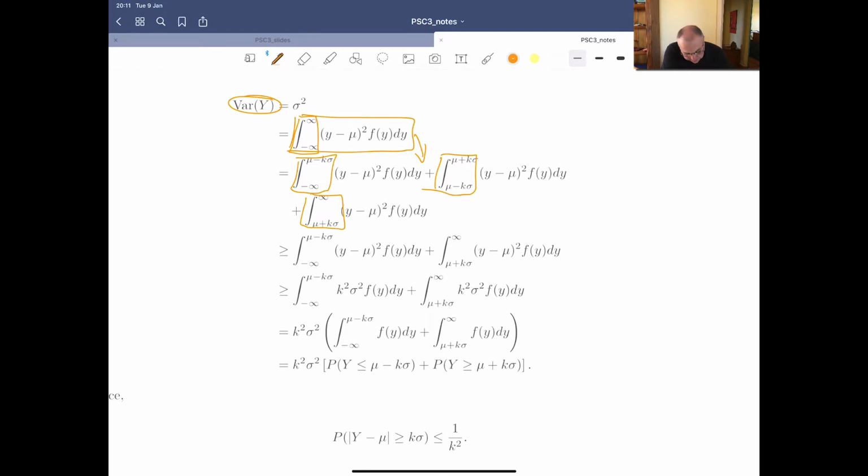Look at each of those regions. What we've got is this bit here, which is (y minus mu) squared, which is always going to be non-negative. We've now got this bit here, the f of y, which is non-negative. When we multiply that, we get something that's non-negative. So each of those integrals, we don't know the answer, but we know that it's going to be 0 or positive. So when we look at this segment here, I don't know the value, but it's going to be greater than or equal to 0.